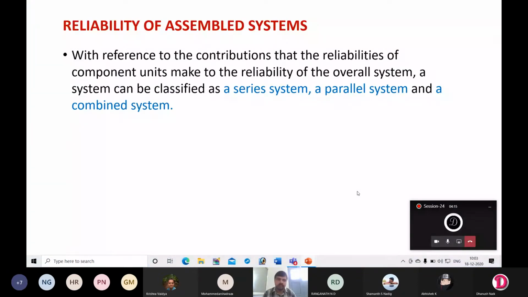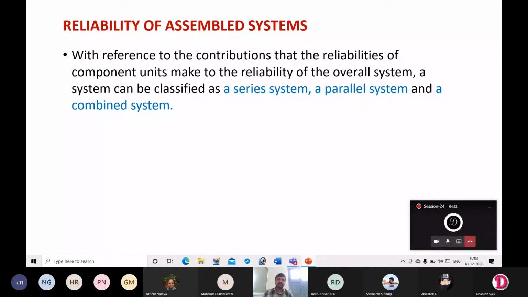Okay, in today's class we are going to discuss reliability of assembled systems. Okay, you know the meaning of assembled system. If you consider any product, most of the products are made up of n number of components. Finding a product which is having only one part or one component is difficult. Most of the products have n number of components and they are assembled. So that is the meaning of assembled systems.